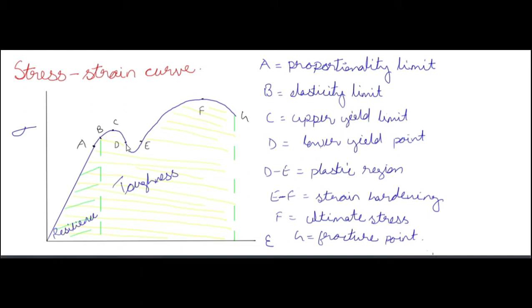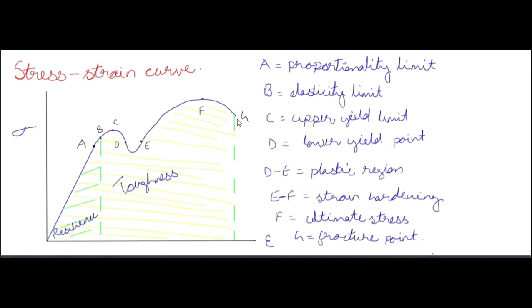D to E is the plastic region, meaning strain hardening starts in this region, D to E. Then E to F is strain hardening, a phenomenon that starts here and happens in E to F. Now F is the ultimate stress, meaning the highest value of stress that a material can handle. So F is the ultimate stress, and G is finally the fracture point.